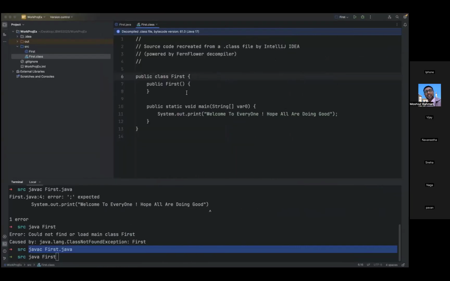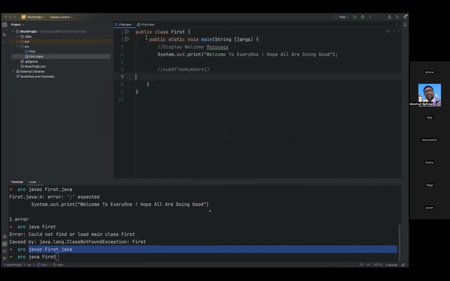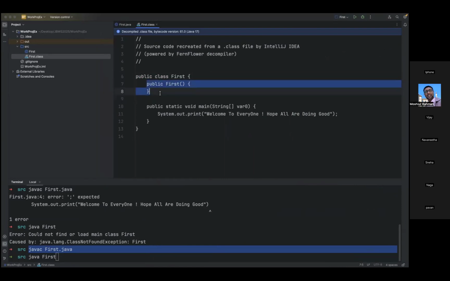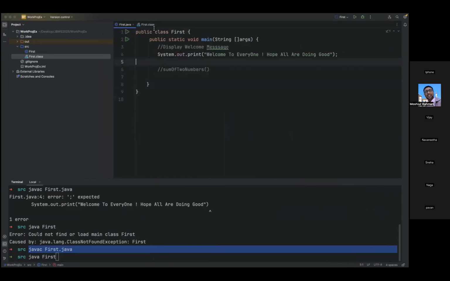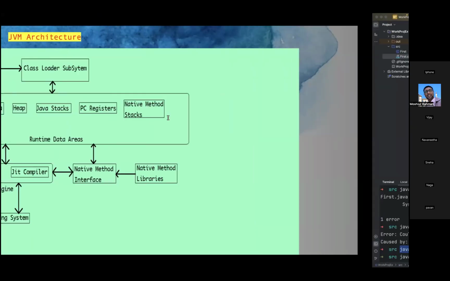We don't have any methods here, you see. This is nothing but a default constructor, some kind of a piece. We have not used this particular piece in our program, but internally it took care of it. Okay, so now come back here.